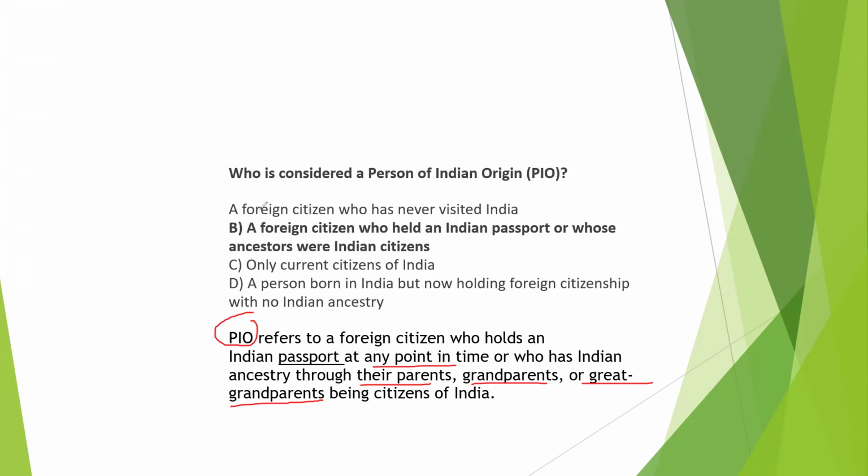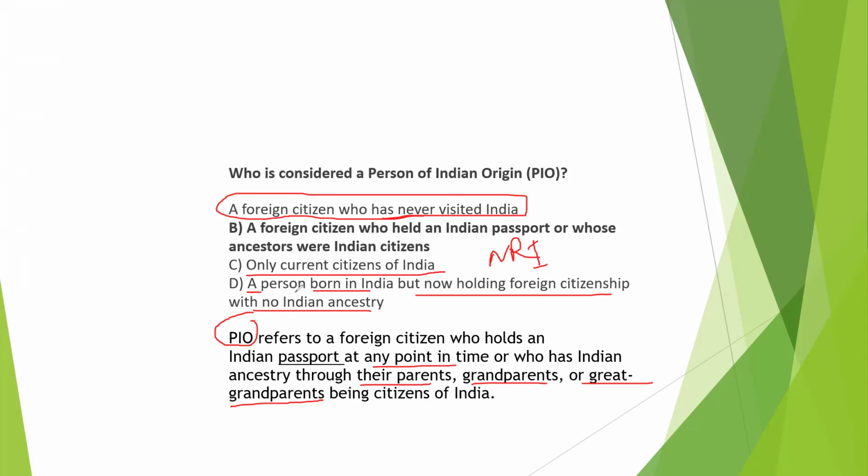Okay, so option A is a foreign citizen who has never visited India. He is a type of NRI, but he is not a PIO. Then, only current citizens: a current citizen will always be called NRI. A person born in India but now holding foreign citizenship with no Indian ancestors: he is already born in India, so he is Indian by birth, so he will also be an NRI.